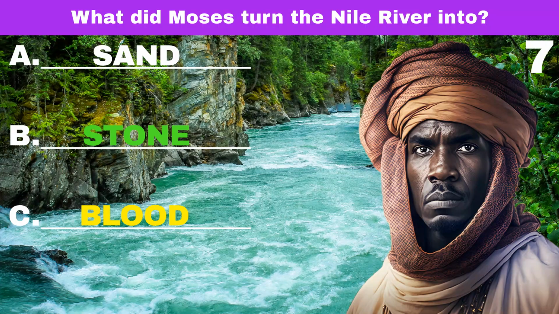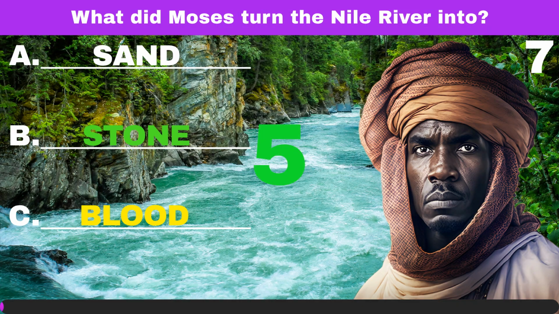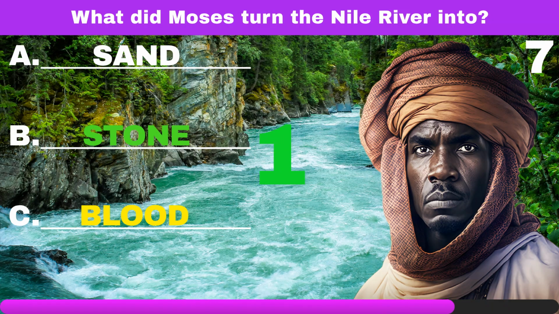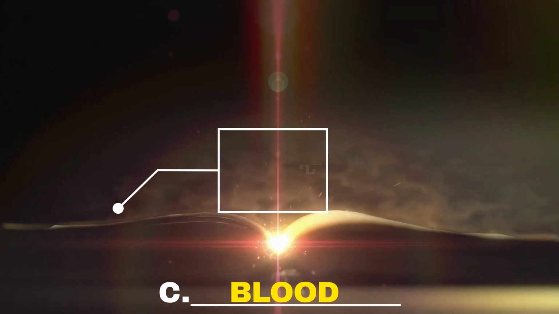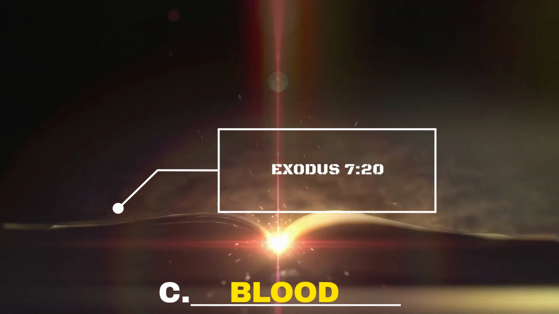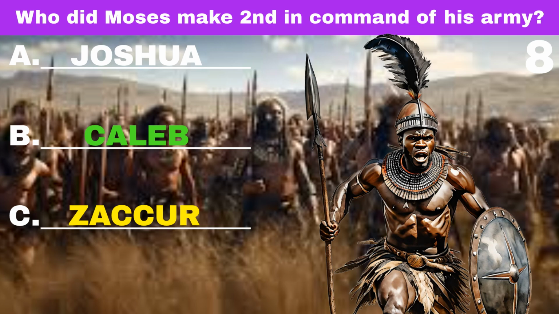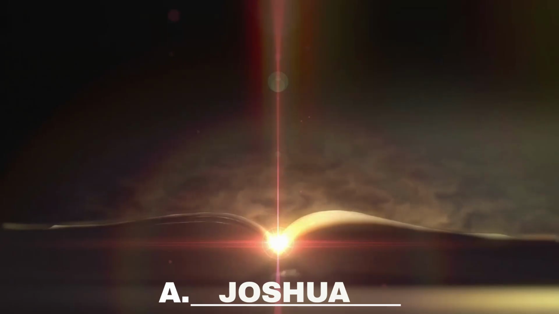What did Moses turn the Nile River into? Blood. Who did Moses make second in command of his army? Joshua.